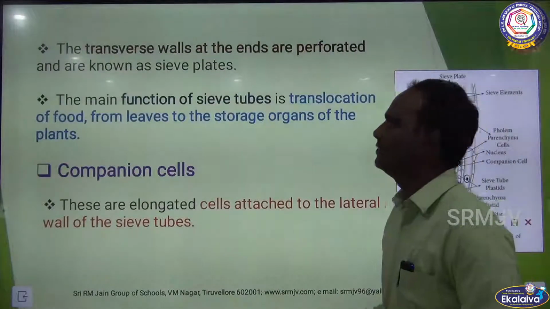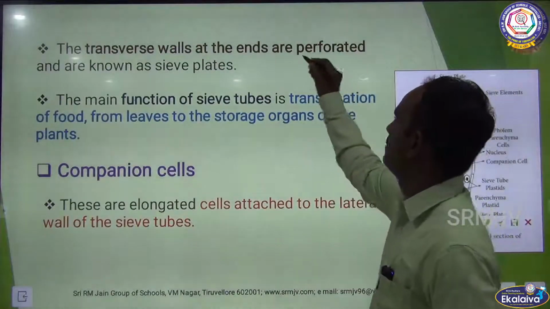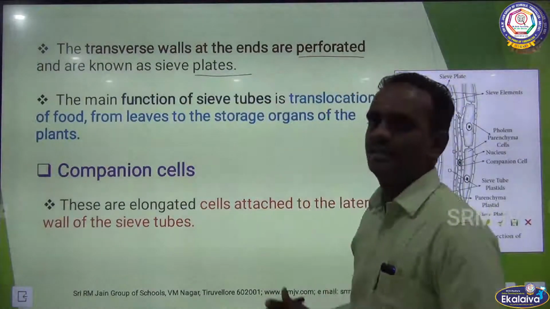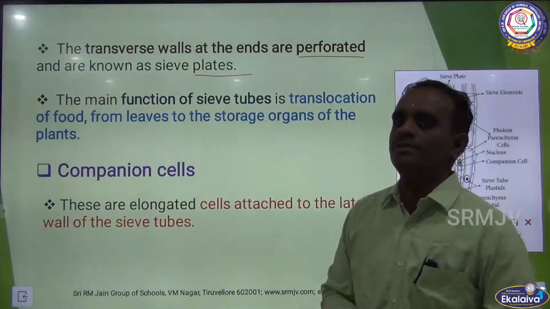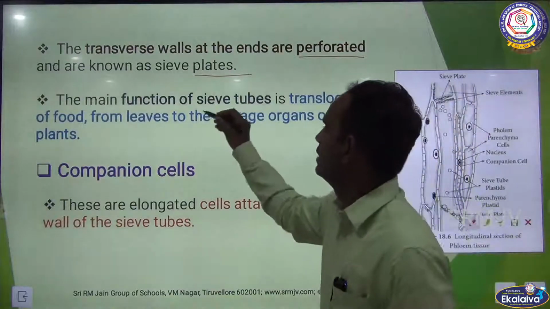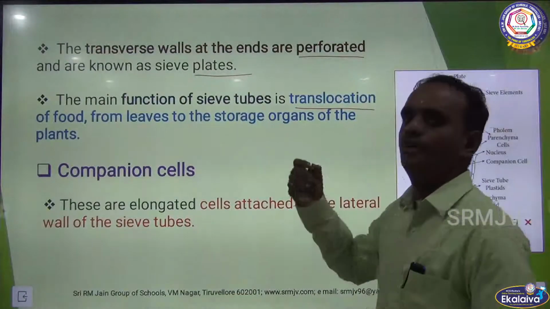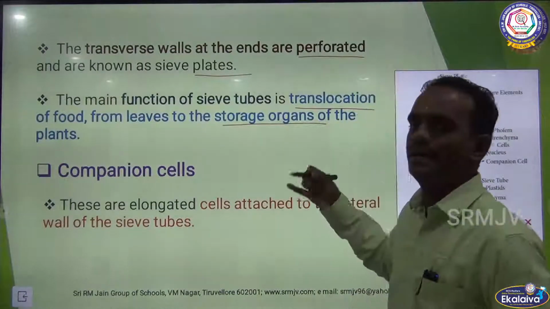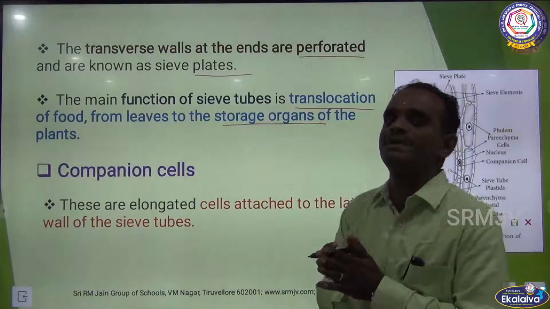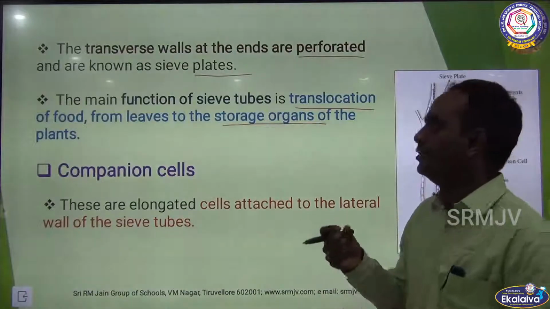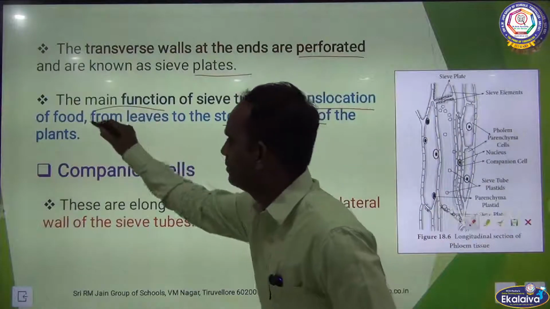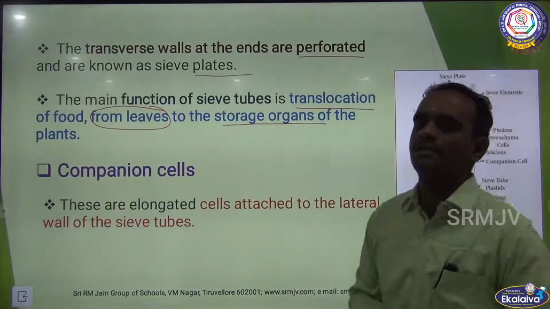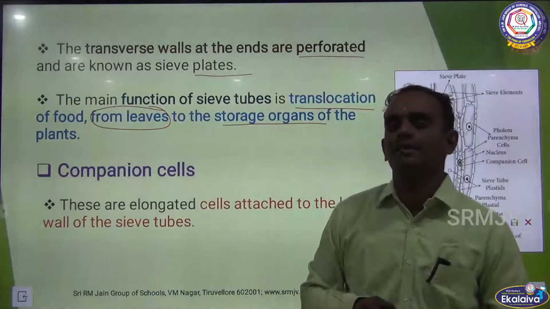The transverse walls at the ends are perforated and they are known as sieve plates. The main function of sieve elements is translocation of food from the leaves to all parts of the plant body. So the main function is translocation. It translocates the food materials, very important, from the leaves to the storage organs of the plant. Storage organs means the root, stem, etc.